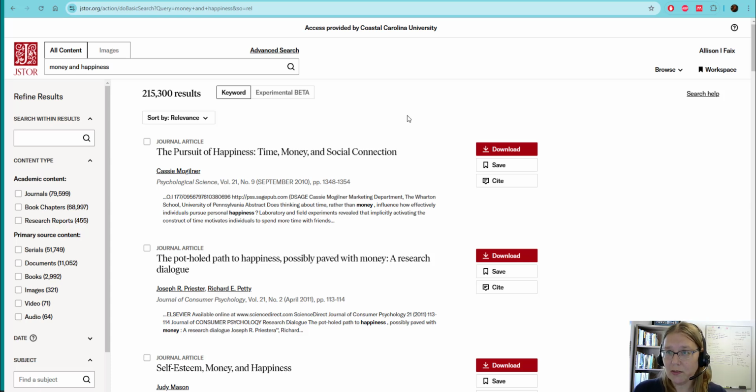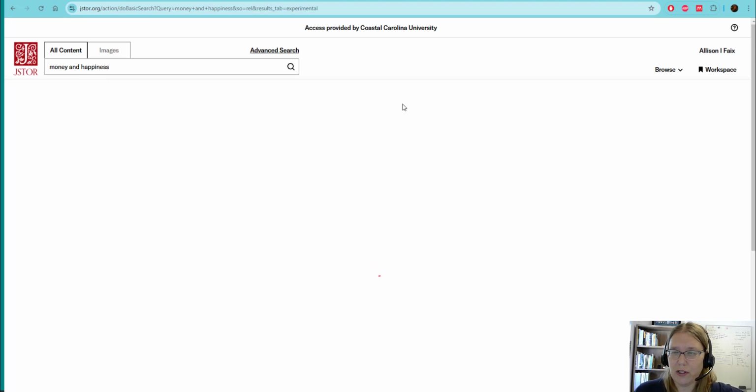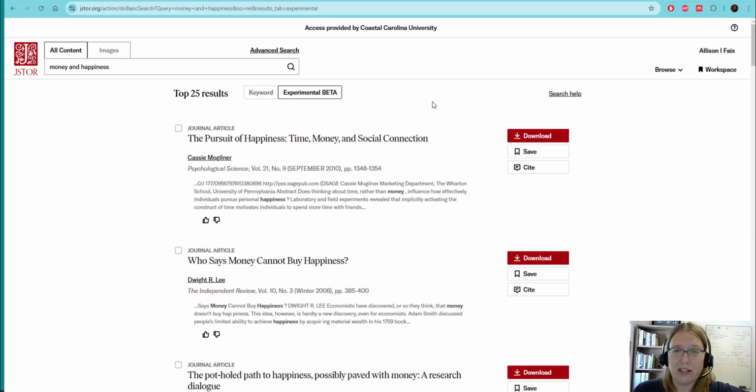It also has an experimental AI component. So you should see this tab that will show up. We've got 200,000 and some results. If we go to the experimental tab, it's going to guess which of those results I would like the best based on my search. And now this is the fun part, because you can disagree with it, but this is what the AI is doing. It's looking through all of those hundreds of thousands of things and saying, I think these 25 are the best for you. And I love that you can go back and look at the rest